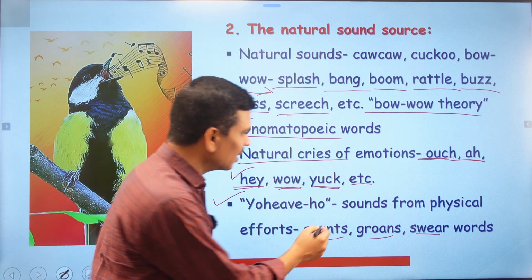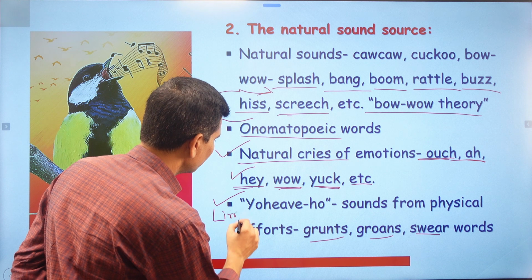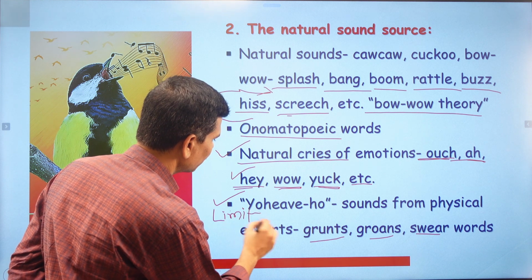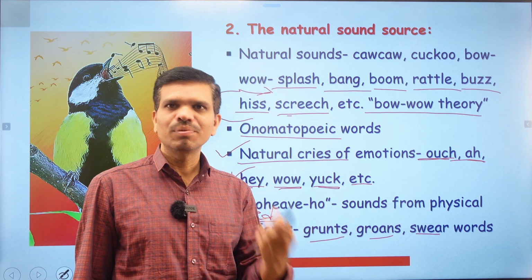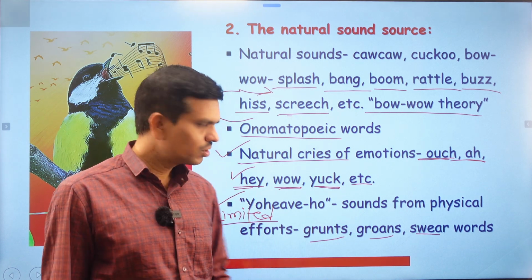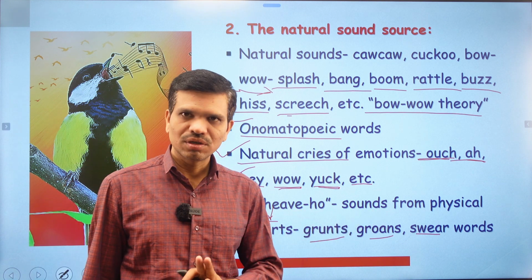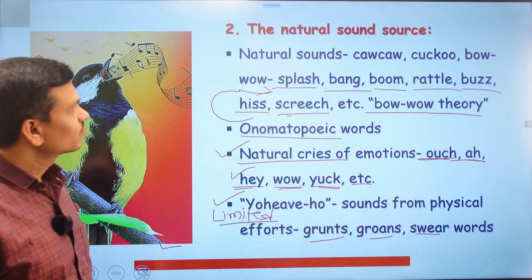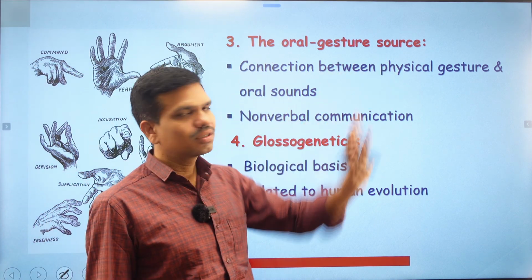But this is a very limited view, so we cannot rely on it completely. Only a few words might have come into existence with this yo-he-ho theory of language development. Next we have the third theory of language development, the oral gestures source.